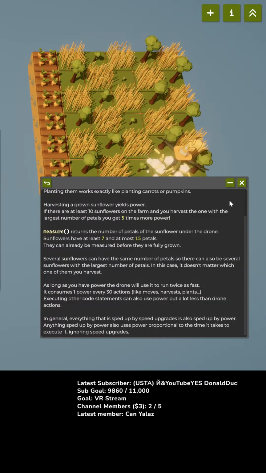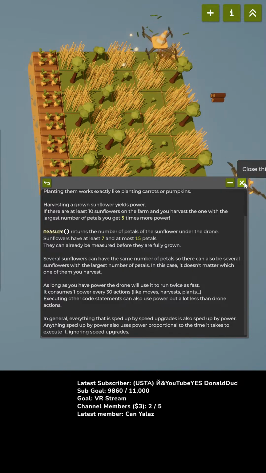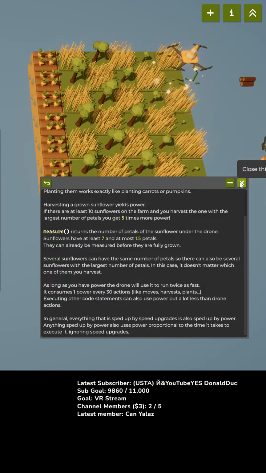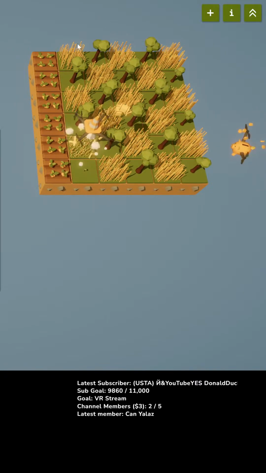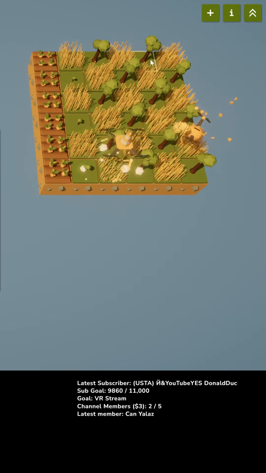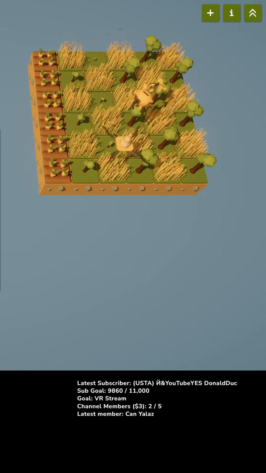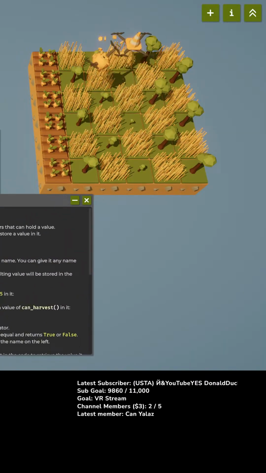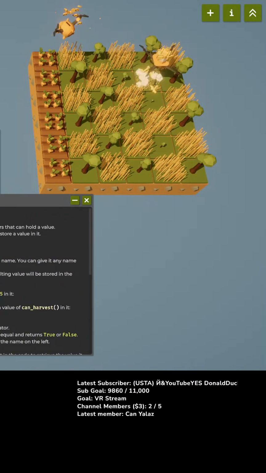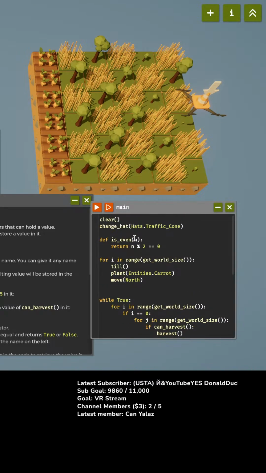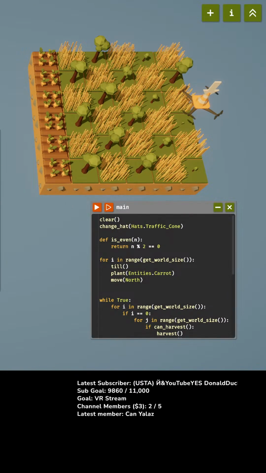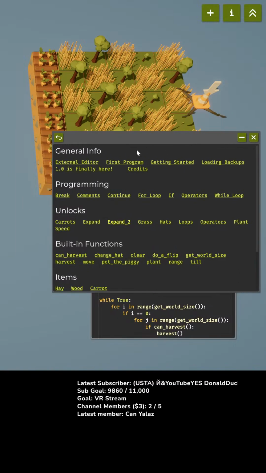So what we want to do is plant some sunflowers. Where are we going to plant the sunflowers? Well, why don't we make 1 row of sunflowers to start with? Okay, where did my code go? There it is. Okay, stop. Oh, do sunflowers have to be on tilled land? That's a good thing to know.